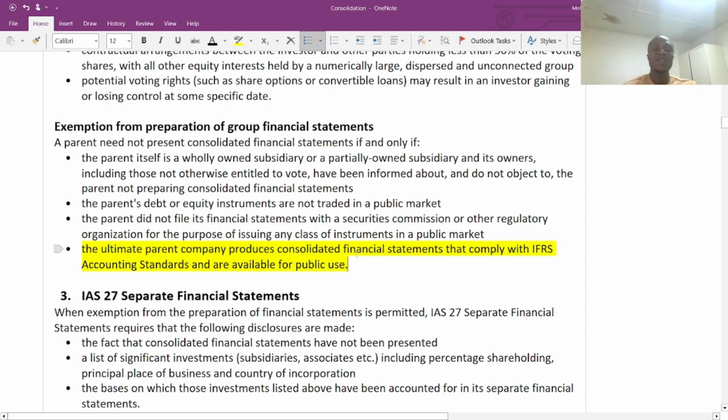Another important point: if the parent company, and when I'm talking about parent company, it means the company that owns or that has control over the subsidiary.